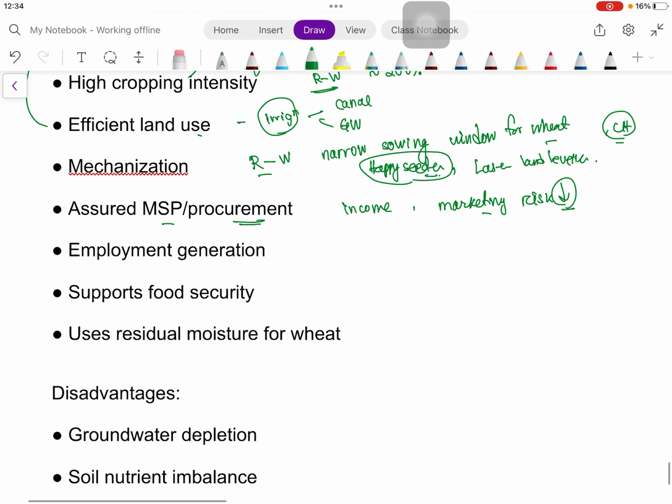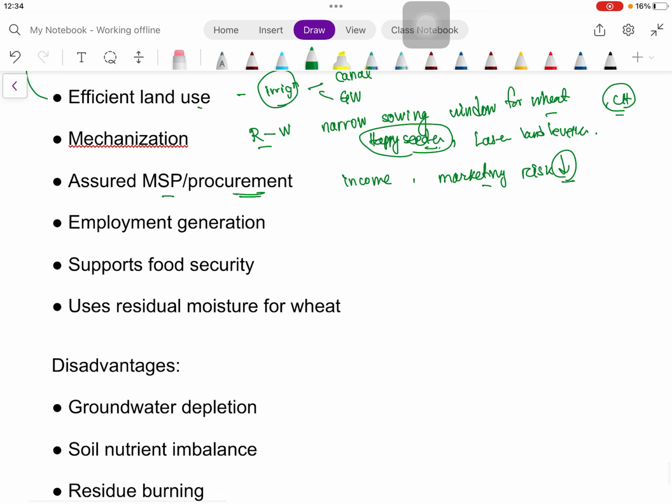Then employment generation is also high, in cultivation and harvesting. As we know, many laborers from Bihar, Jharkhand and West Bengal travel to UP and Punjab for labor purposes. So employment generation is more.